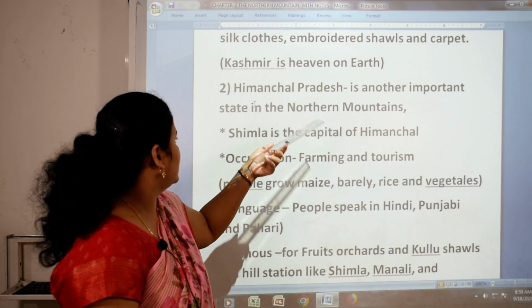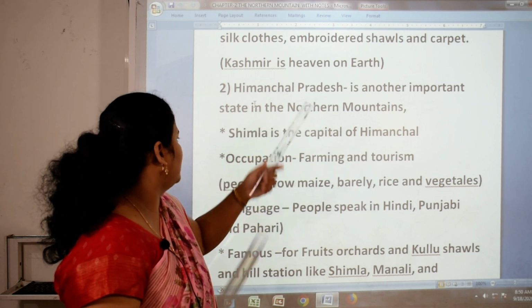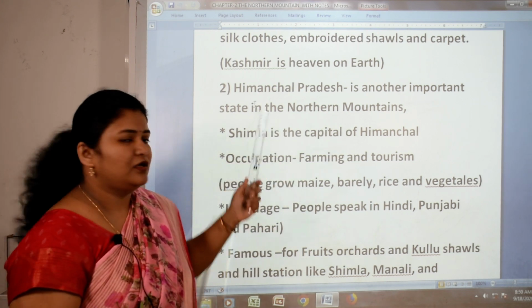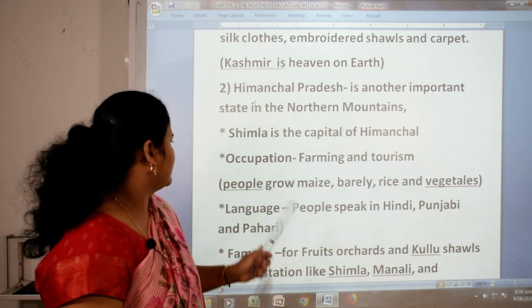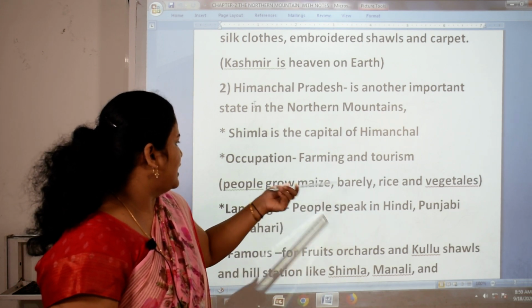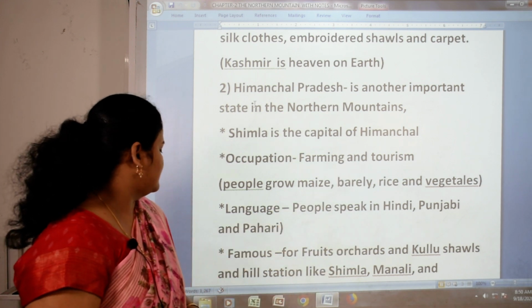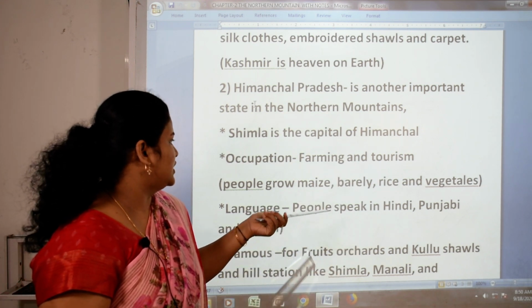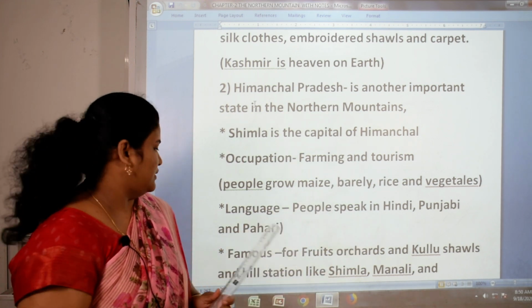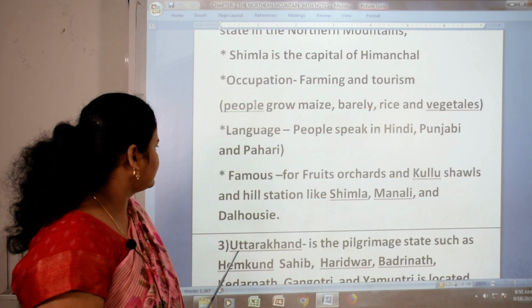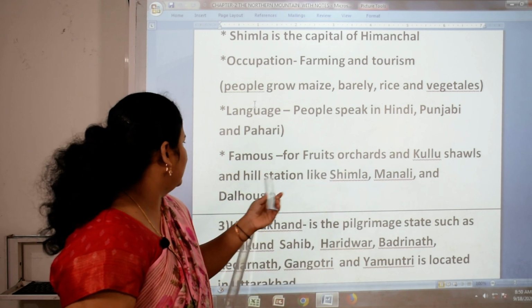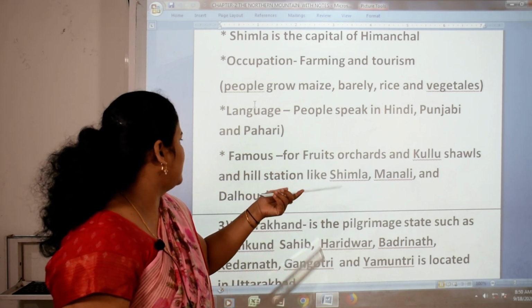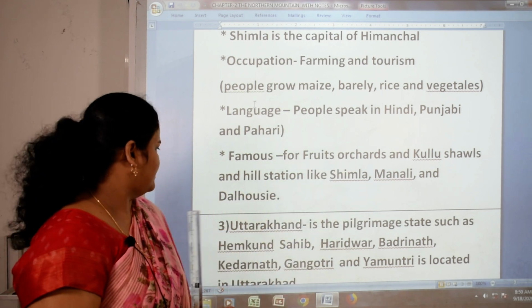Himachal Pradesh is another important state in the northern mountains. Shimla is the capital of Himachal. Occupation: farming and tourism. People grow maize, barley, rice and vegetables. Language: people speak Hindi, Punjabi and Pahari. Famous for fruits and Kullu shawls, and hill stations like Shimla, Manali and Dalhousie.